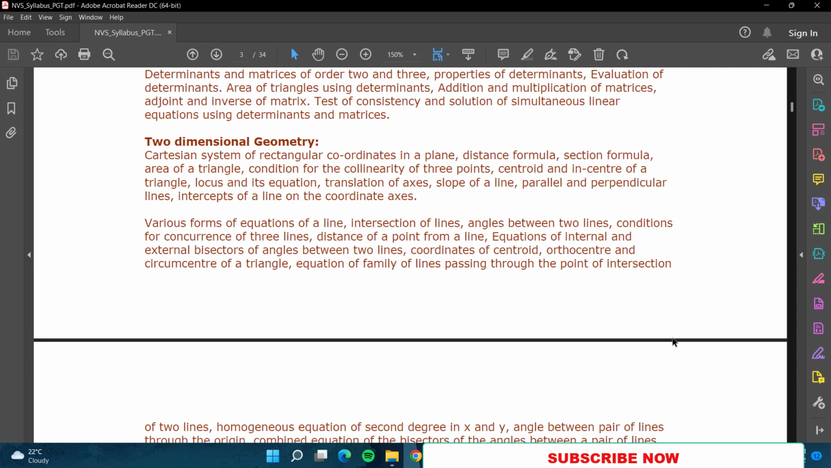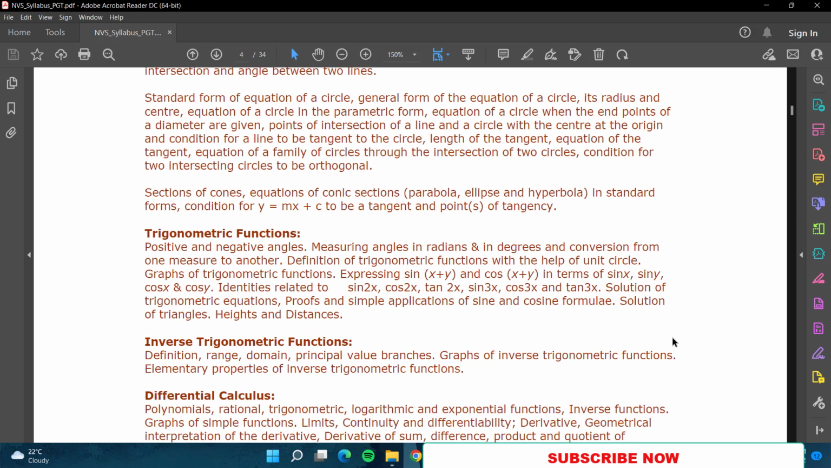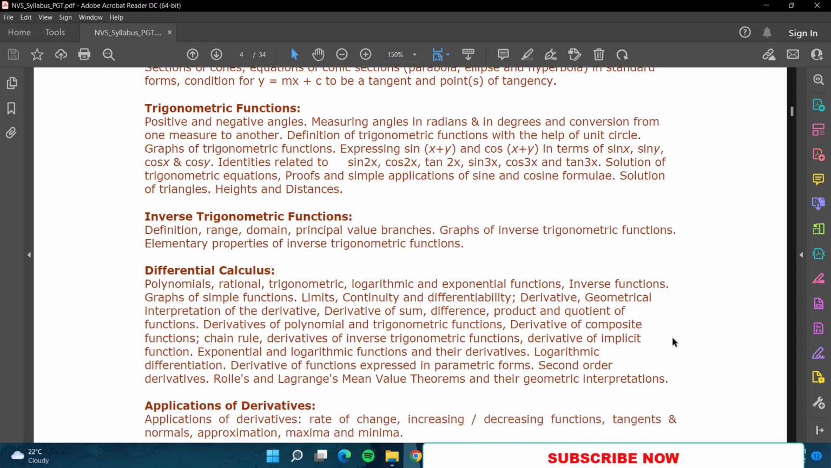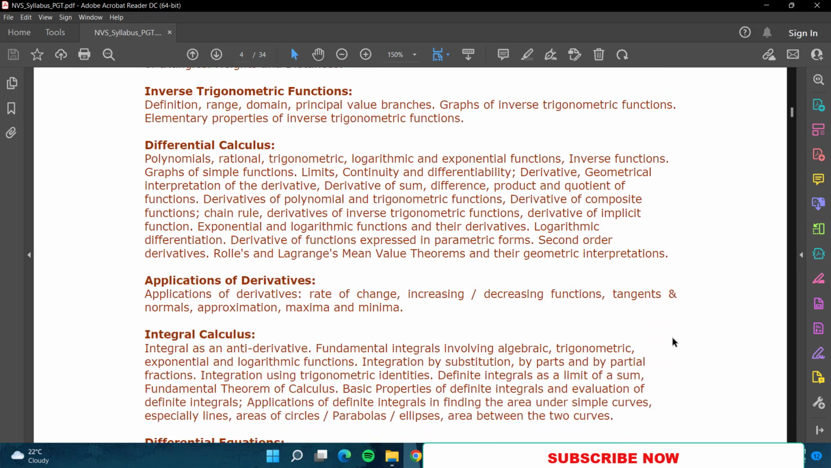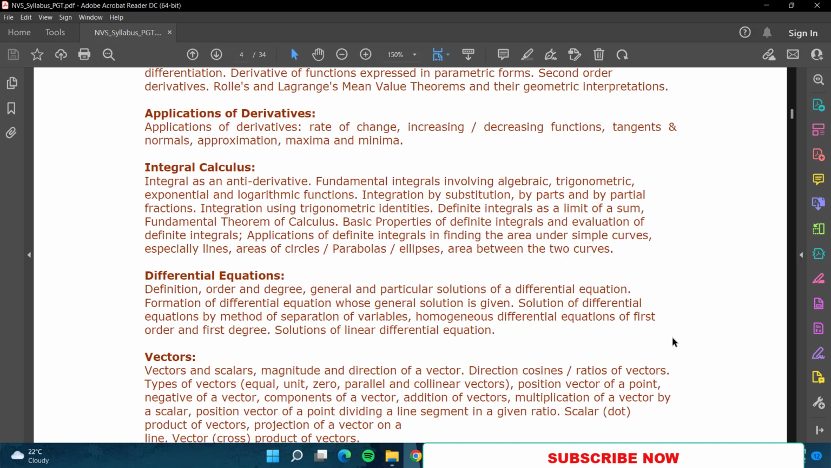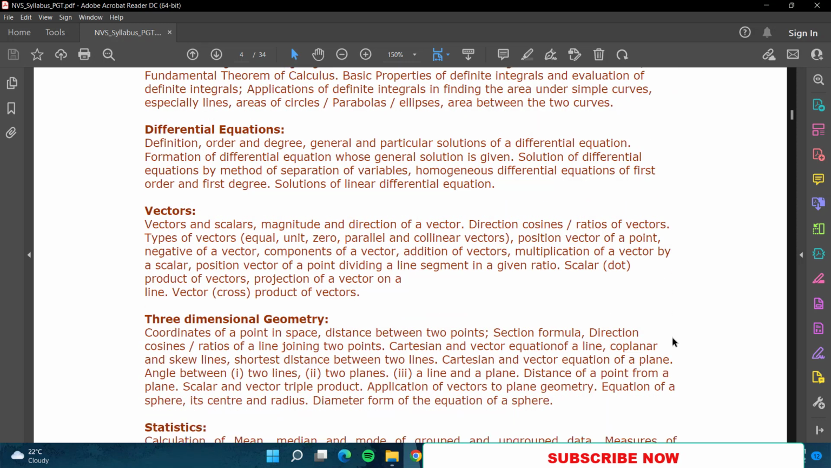Then two-dimensional geometry is there. Then trigonometric functions. In trigonometric functions, I think half of the chapter I have done because so much only was there in the GPSTR syllabus. The rest I can complete if you all want. Please do let me know in the comment section if you want the rest of trigonometric functions also. Then inverse trigonometric functions, then differential calculus, applications of derivatives, integral calculus, differential equations.